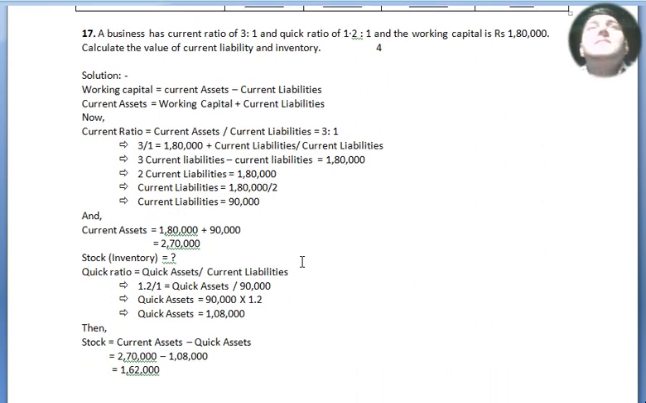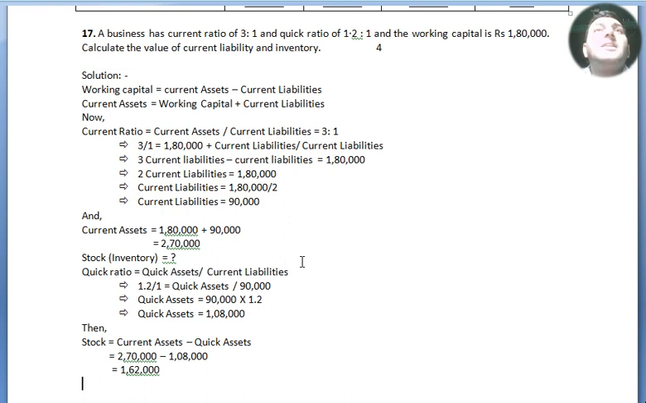Now a business has current ratio of 3:1 and quick ratio of 1.2:1 and the working capital is 1,80,000. Calculate the value of current liability and inventory for 4 marks. Solution: working capital equals current assets minus current liabilities. Current assets equals working capital plus